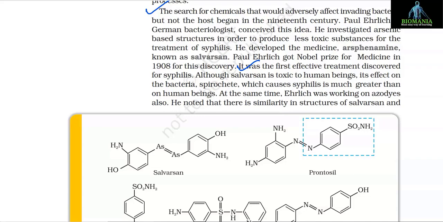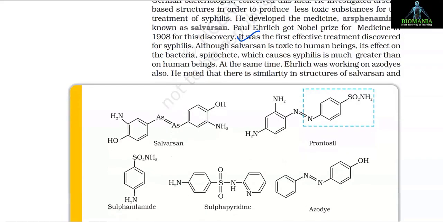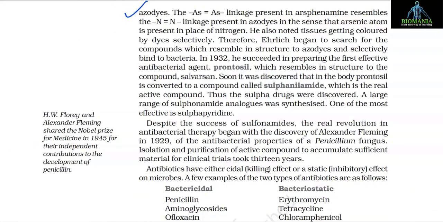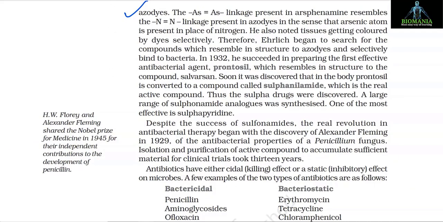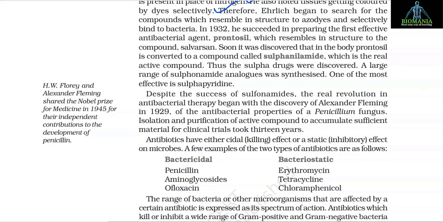Although salvarsan is toxic to human beings, its effect on the bacteria, the spirochete, which causes syphilis, is much greater than on human beings. At the same time, Ehrlich was working on azo dyes also. He noted that there is similarity in structures of salvarsan and azo dyes. The As=As linkage present in arsphenamide resembles the nitrogen double bond nitrogen linkage present in azo dyes in the sense that arsenic atom is present in place of nitrogen. He also noted tissues getting colored by dyes selectively. Therefore, Ehrlich began to search for the compounds which resemble in structure to azo dyes and selectively bind to bacteria.